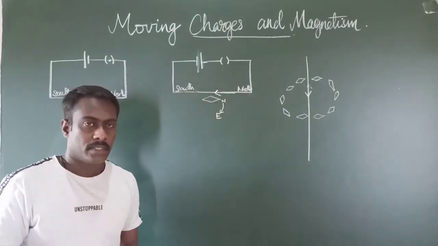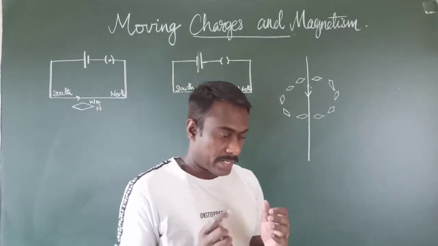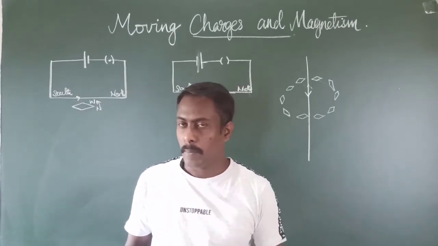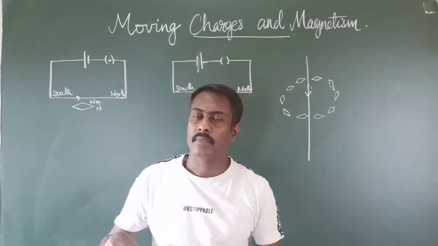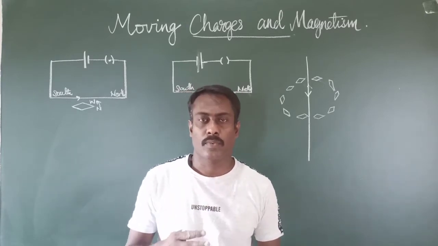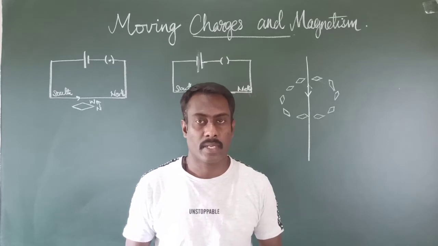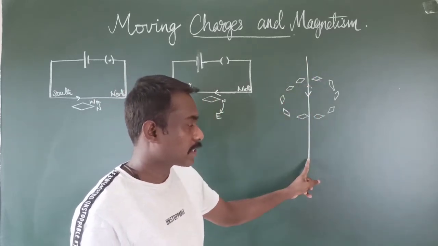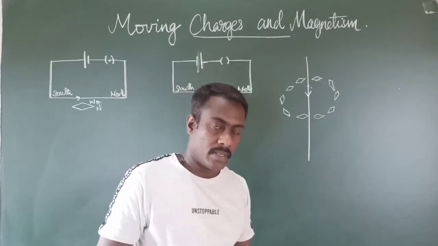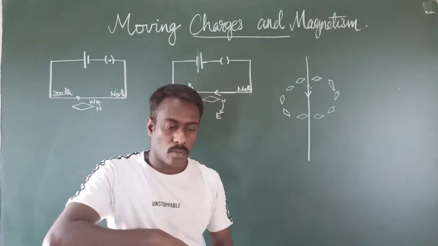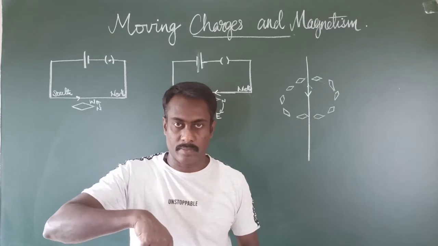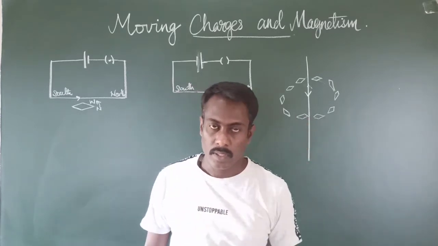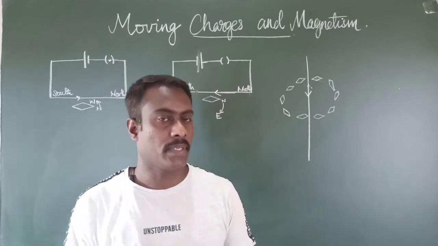So the magnetic field produced around the conductor is always perpendicular to the plane of the conductor. Here this conductor is in the vertical direction, and the magnetic field produced around the conductor is perpendicular to the direction of flow of electric current.